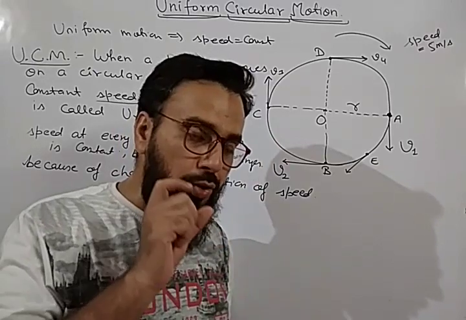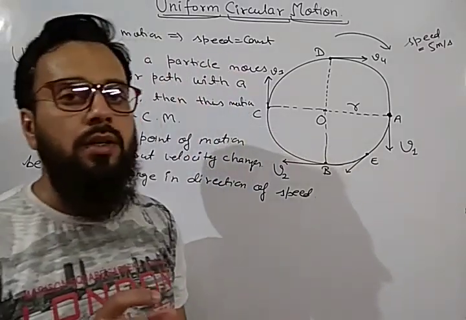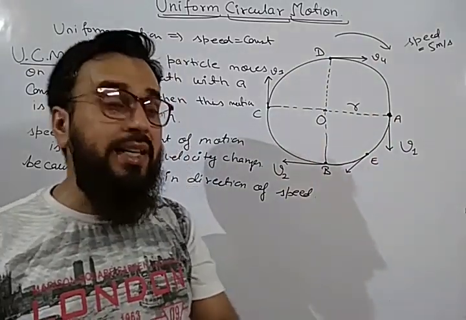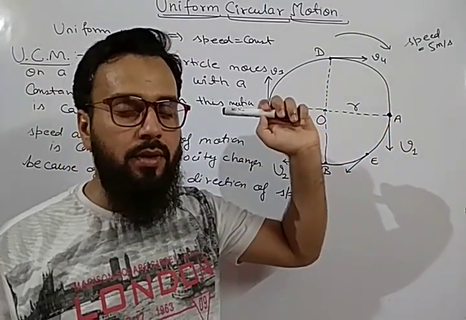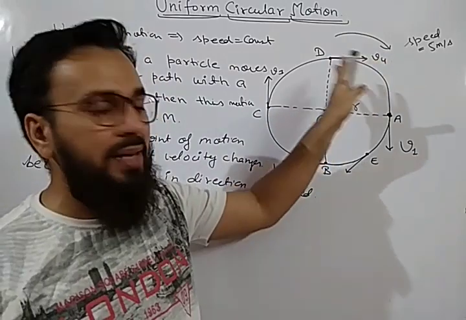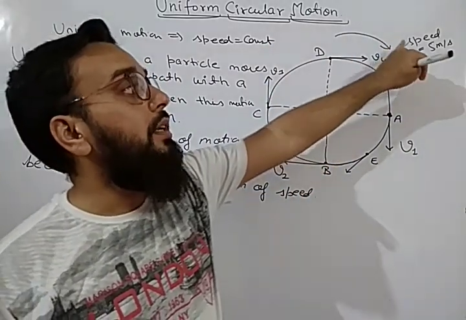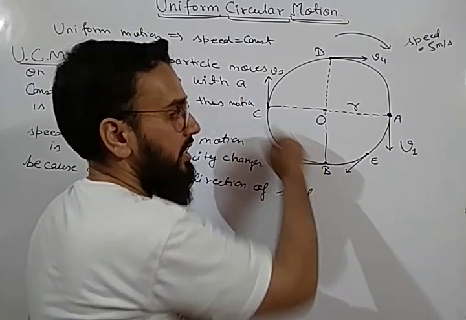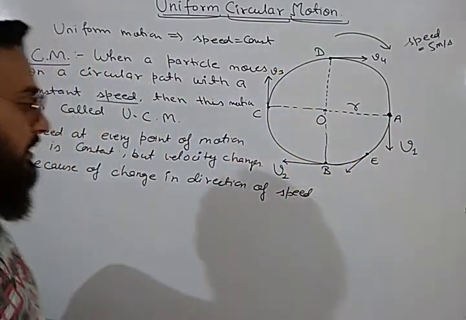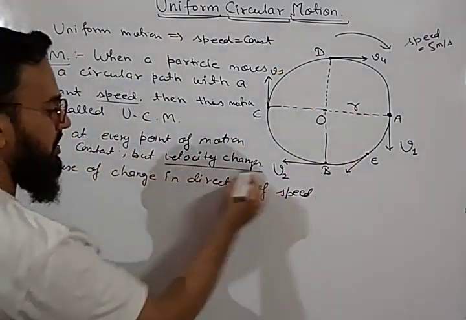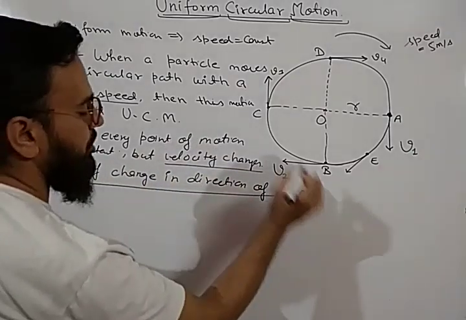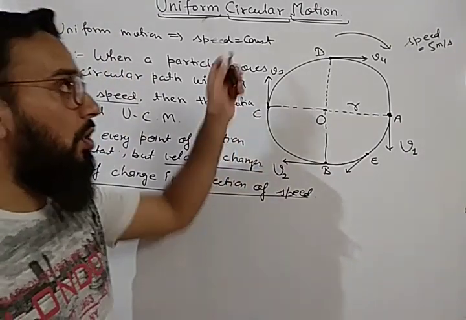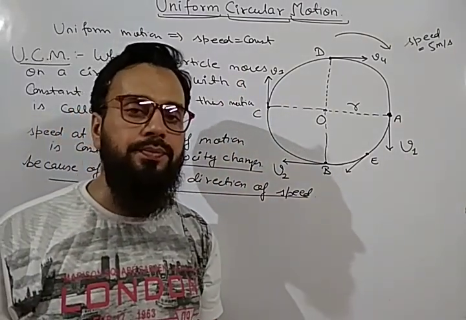Okay. So due to change in direction of velocity, or we can say due to change in direction of speed, velocity will change, but speed will remain constant. Understand what I am telling you? Speed is constant. Speed will be 5 meter per second, but the direction is continuously changing. So we will say that the velocity will change. Velocity changes because of change in direction of speed, but speed remains constant. So this type of motion is called uniform circular motion.